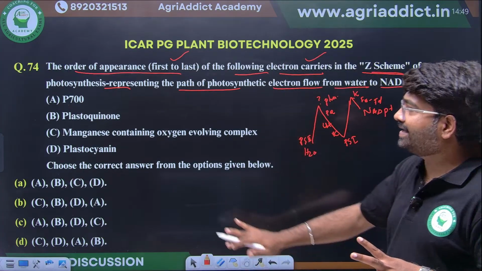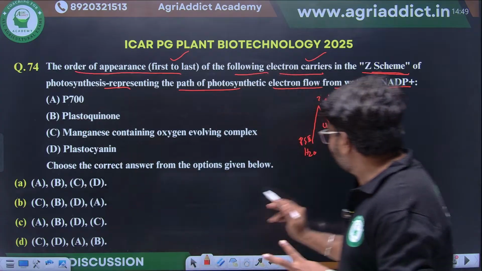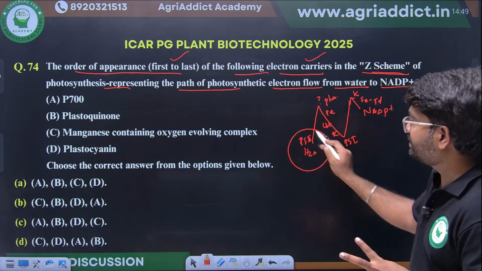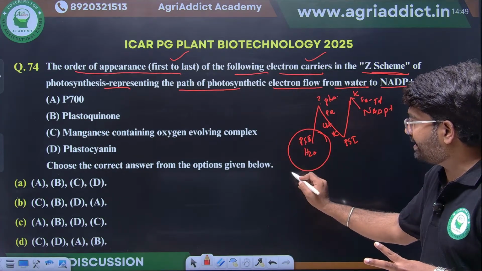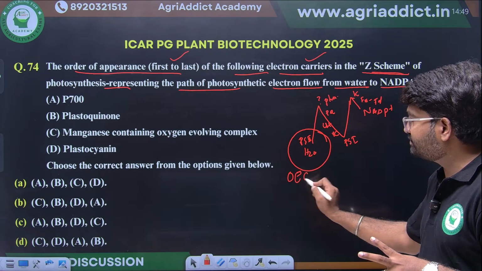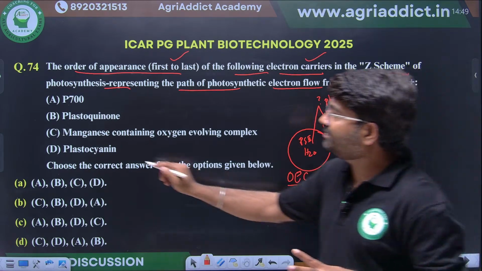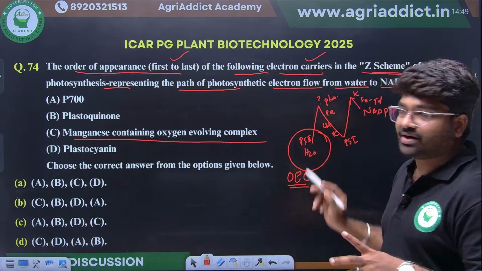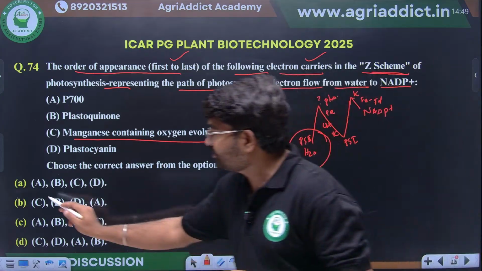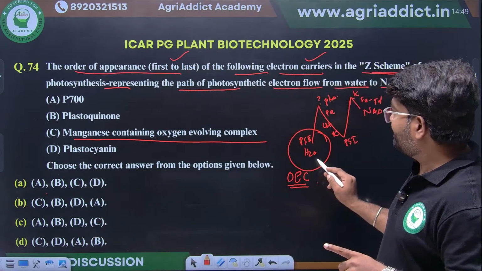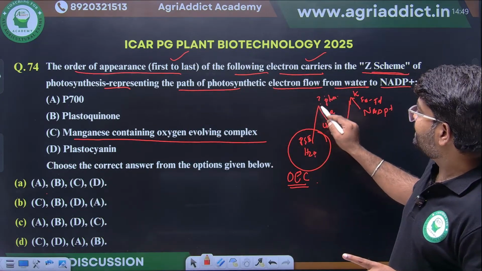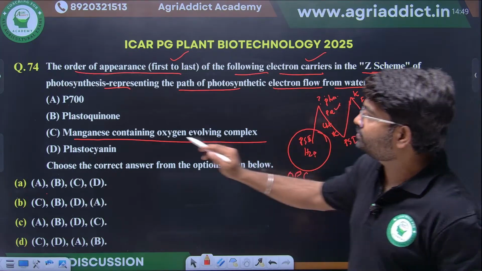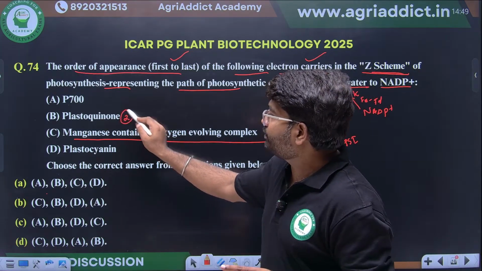So first thing, it will always start with PS2. In this PS2, the oxygen evolving complex will be there. So the first thing will come the manganese containing oxygen evolving complex. So first will come C. Then from here where is it going? It is going to plastoquinone. So second will come plastoquinone.